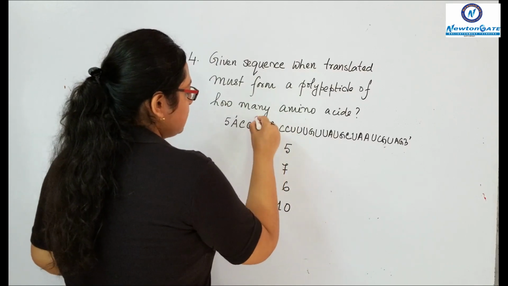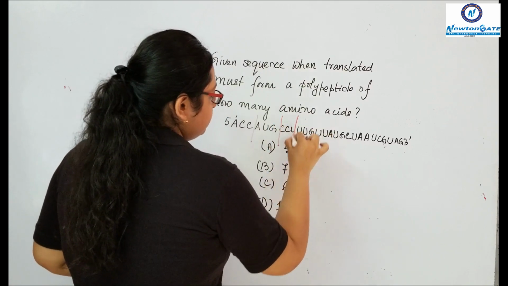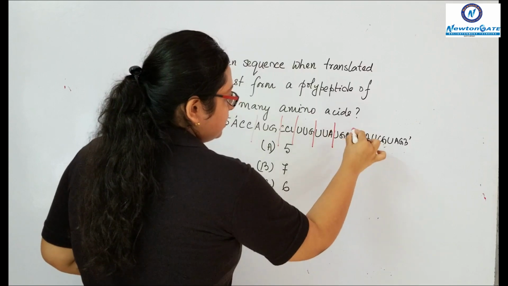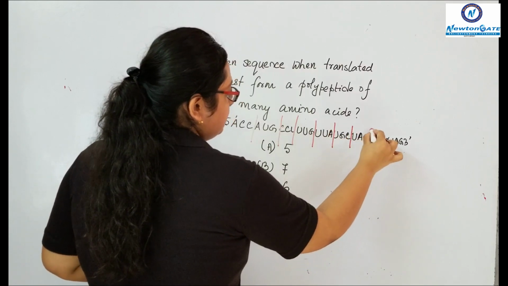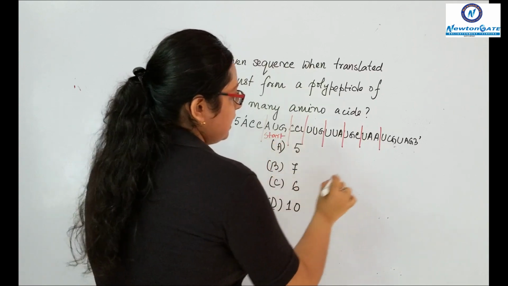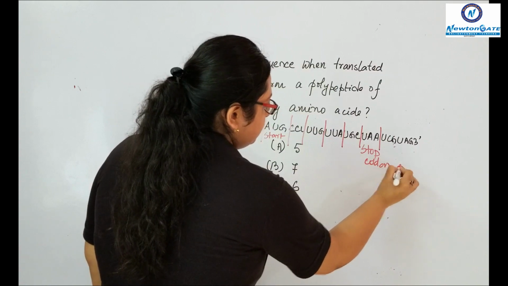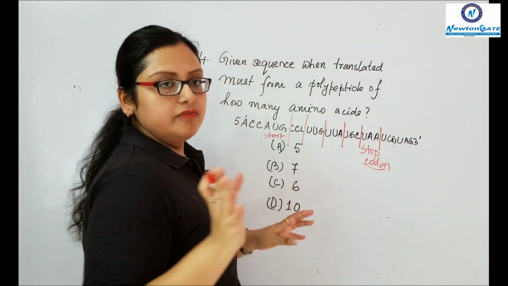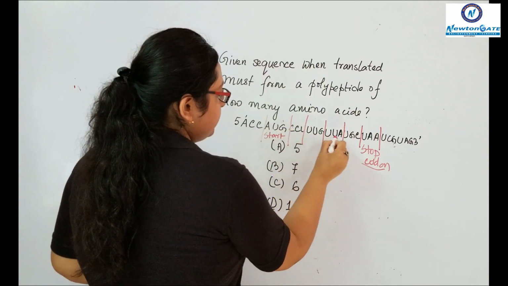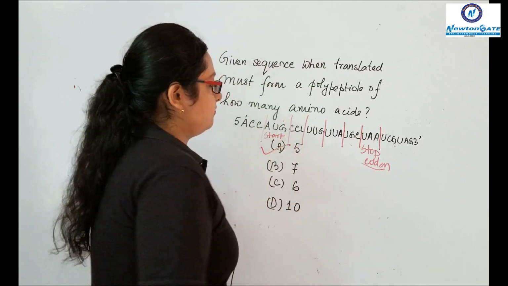So we first start with this AUG, then CCU, UGU, UUG, UUA, UGC, and then UUA. So this will be the start codon and UAA is the stop codon we know, right? So we don't consider this or we won't count this. So how many codons do we have? 1, 2, 3, 4, 5. So the correct option will be A, 5.